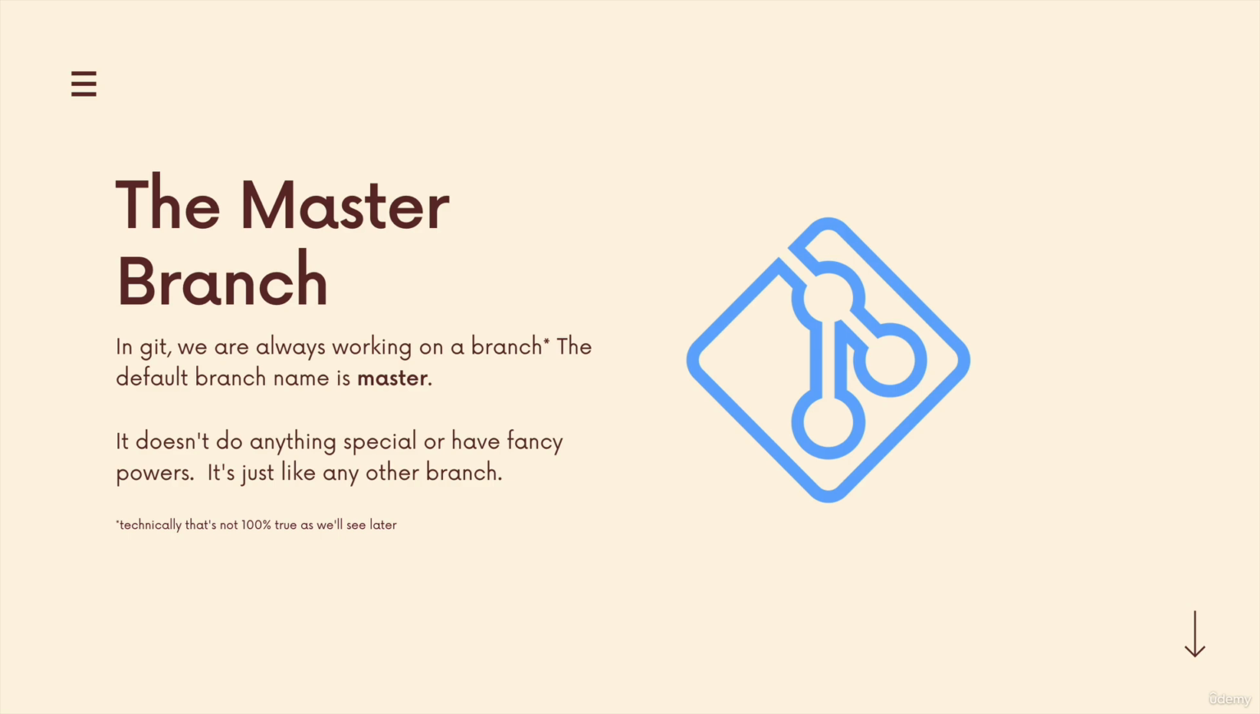Now, it doesn't do anything special. It doesn't have any fancy powers whatsoever. It's just like any other branch. Every single possible branch you create has the same abilities, the same commands. There's nothing special about master except for the fact that it just happens to be made for you.